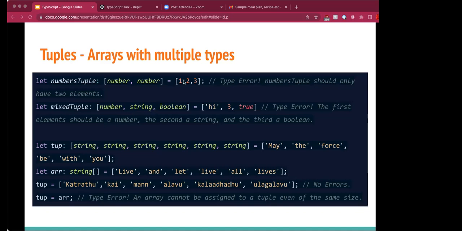So in the first example here, the tuple is specified as 2 numbers, but is initialized with 3 numbers. So it will throw an error. The tuple should only have 2 elements. The second example shows the necessity of the order.